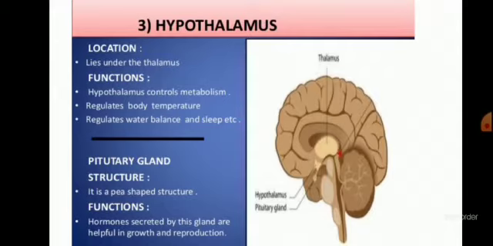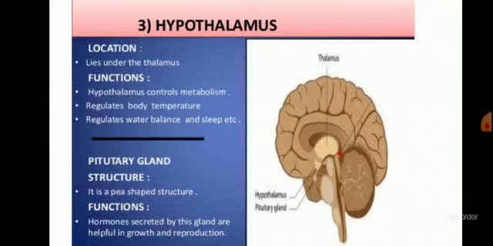And there is one more thing in this picture, that you can see a red dot that is above the hypothalamus. This is the pituitary gland present above the hypothalamus, and this gland controls the growth and reproduction in the human body.